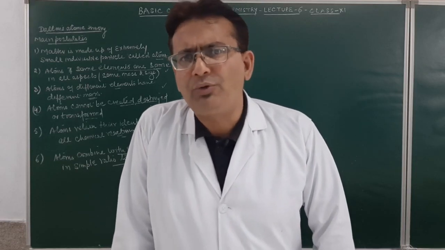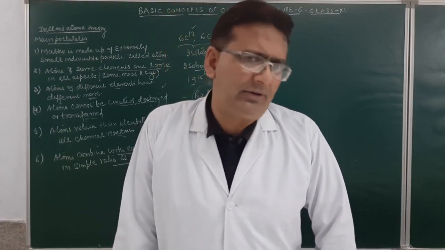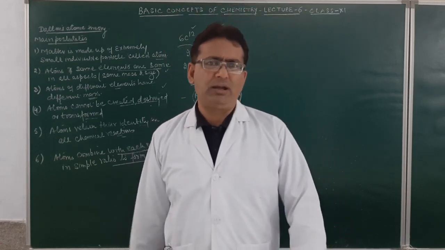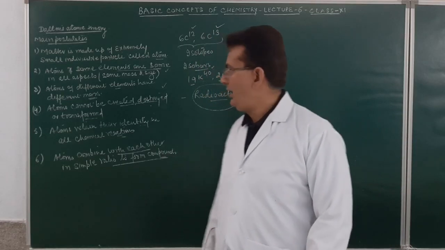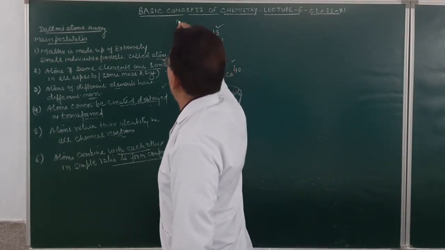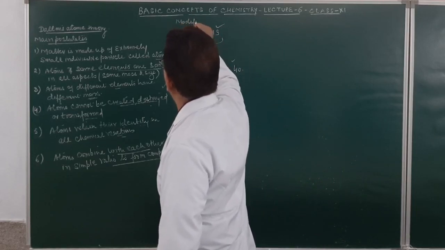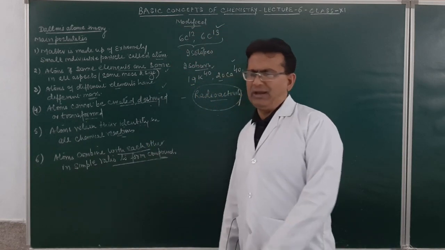We may take a compound like chlorophyll, or a compound like hemoglobin. There are a large number of atoms of various elements combining with each other. Definitely that is not a simple ratio. So this is a modified form of Dalton's atomic theory. I have not written the points over here, but the points are given in the book prescribed to you.